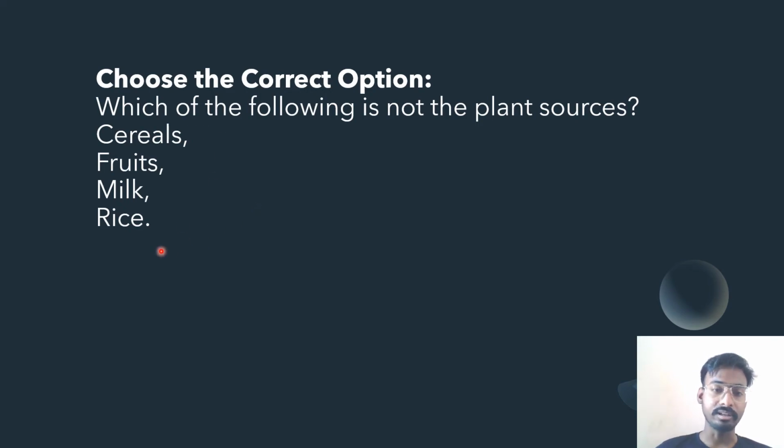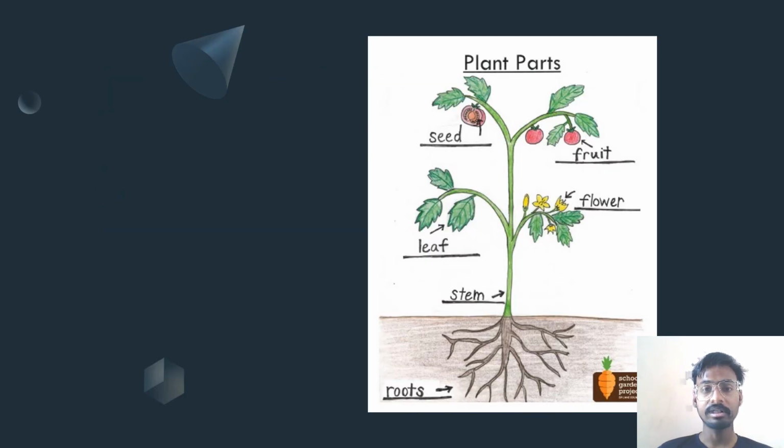So let's discuss. The question is asking which of the following is not a plant source. We know that cereals come from plants, and fruit also comes from the plant source. Milk comes from animals, not plants. Rice also comes from the plant source. So the answer is milk. It comes from the animal source.